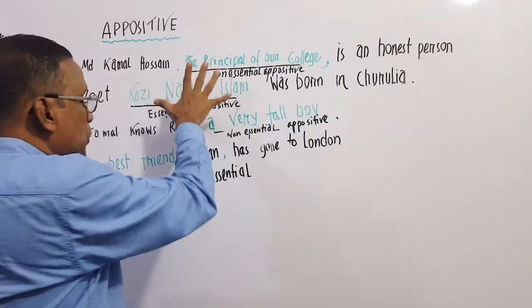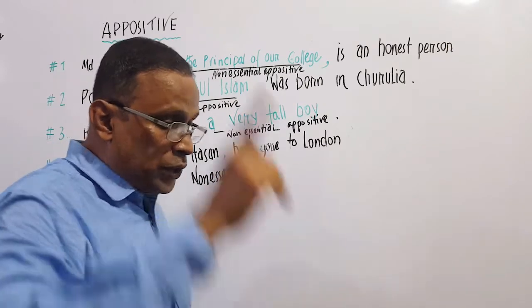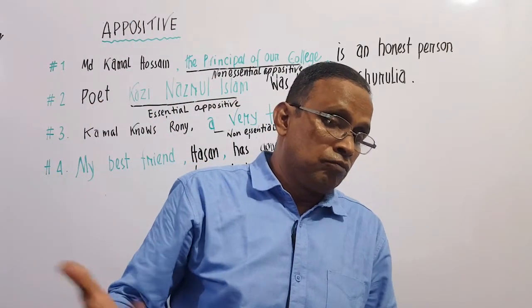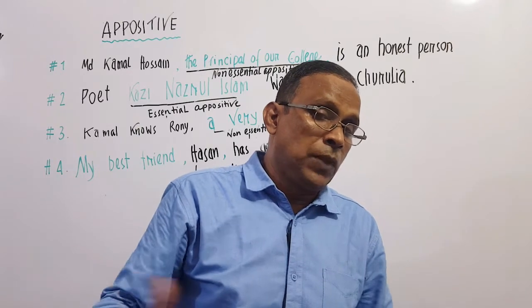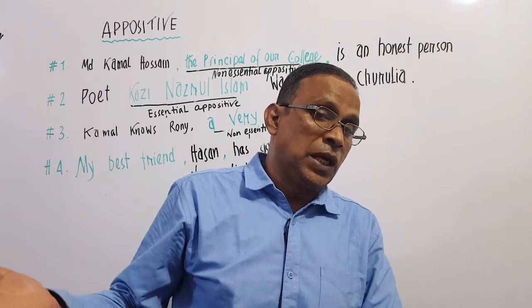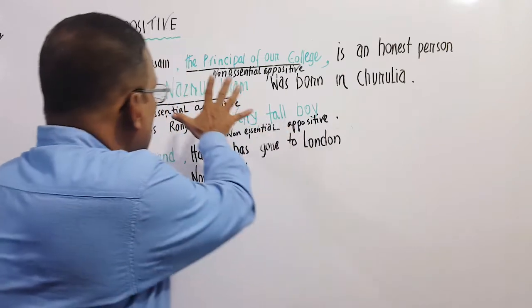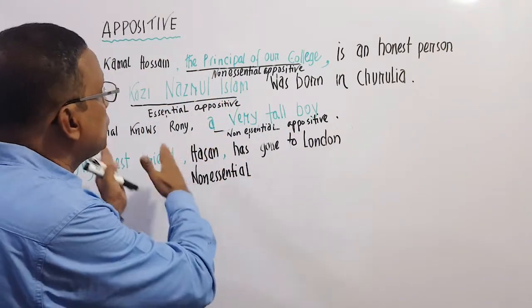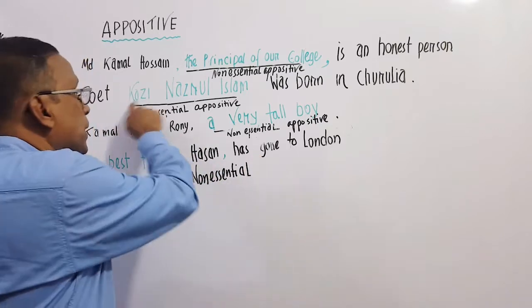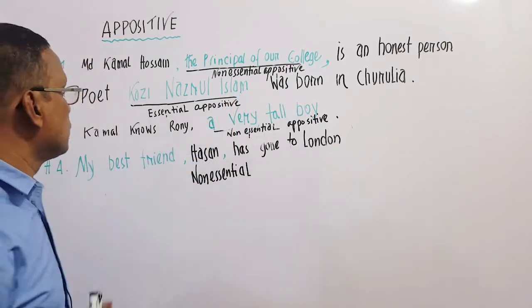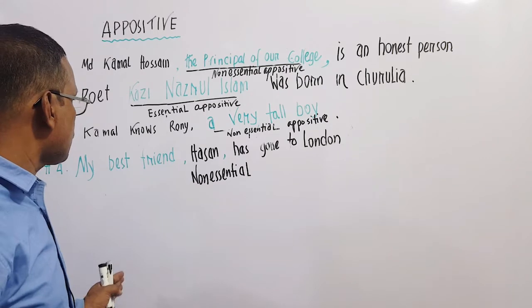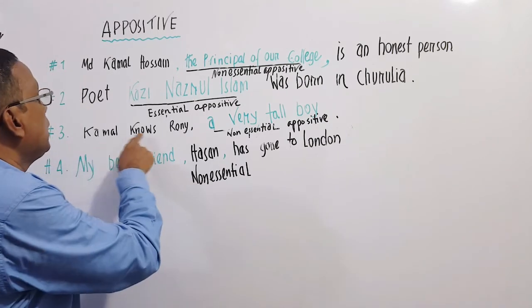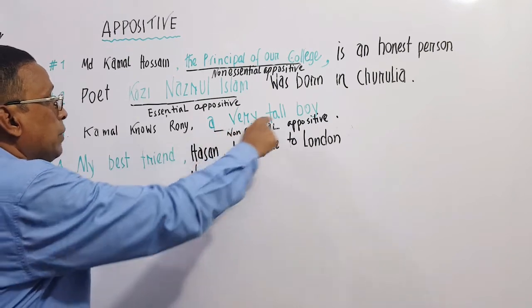So this appositive was essential. Without this appositive, we cannot understand much, so it was very important and essential. When the appositive is essential, we do not use a comma on either side. Let's have a look at sentence number 3: Kamal knows Ronnie, a very tall boy.